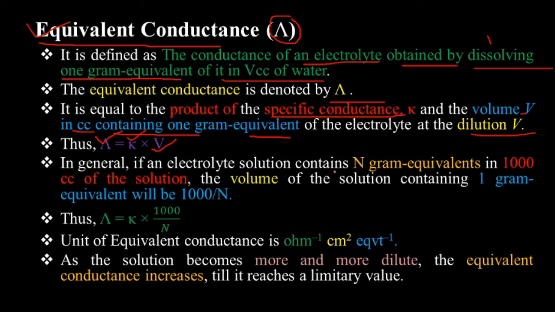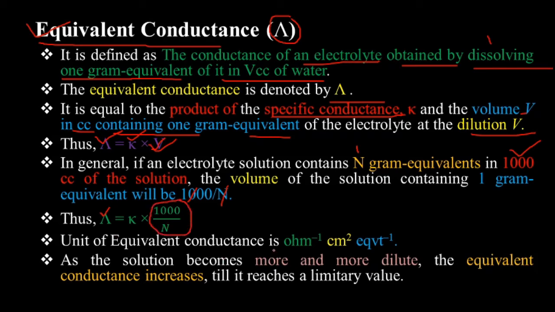In general, if the electrolyte solution contains how many grams? I consider n gram equivalents, and the volume I consider 1000 cc of the solution. The volume of the solution containing 1 gram equivalent will then be 1000 divided by n. This will be the volume of that solution. Then from the definition, equivalent conductance, capital lambda, is equal to K into, I replace this volume here by the quantity 1000 divided by n.